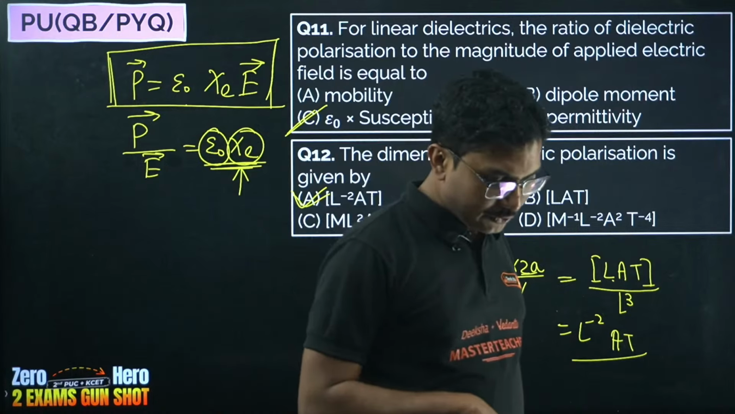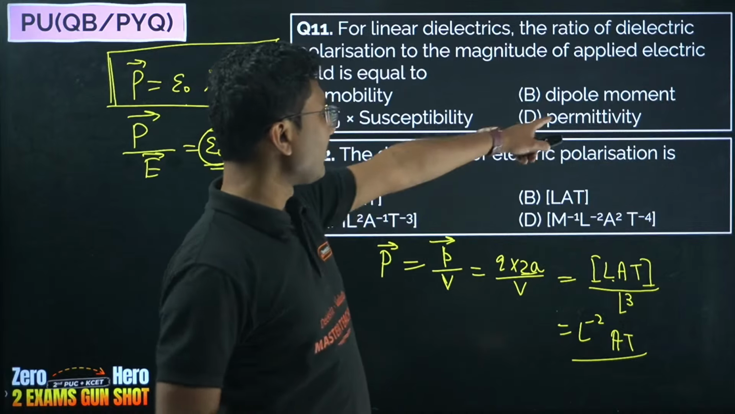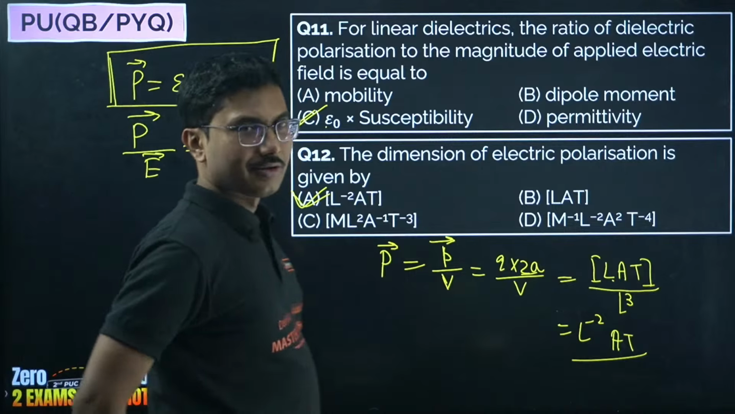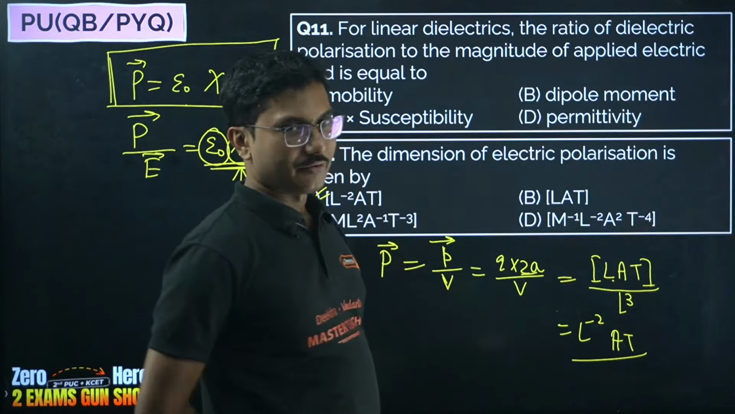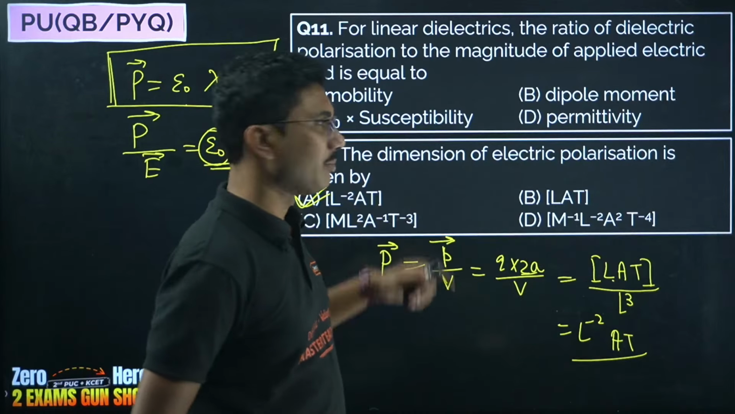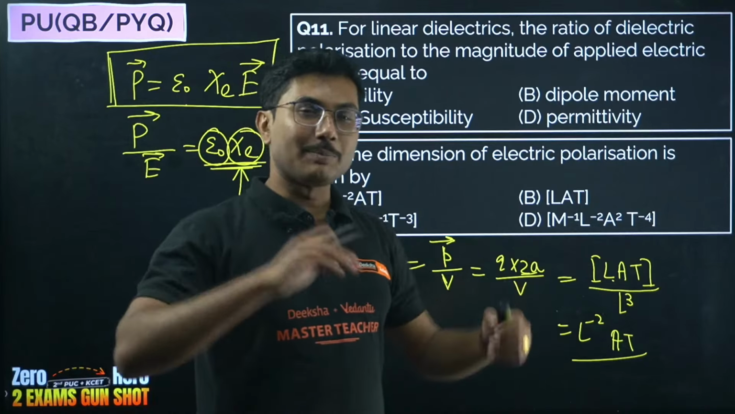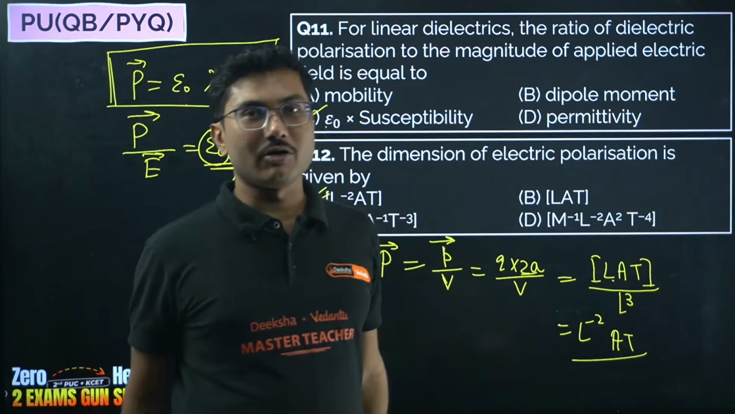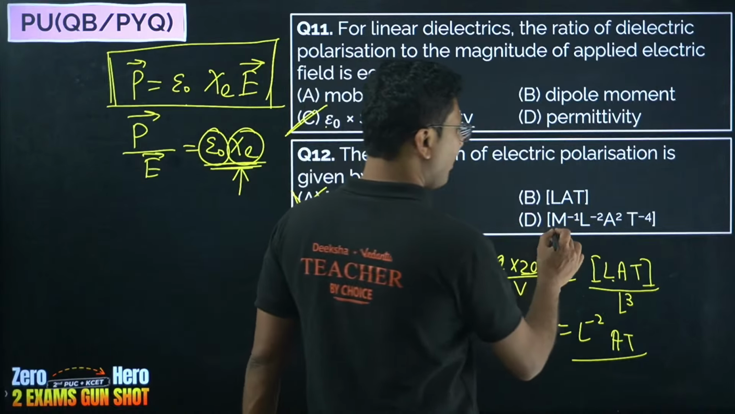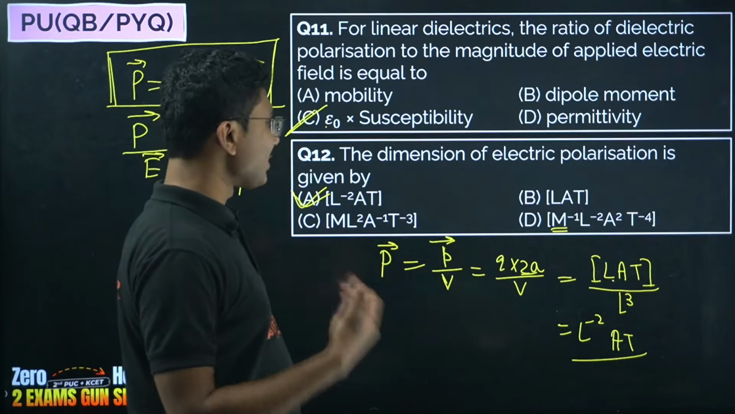I was confused for option D. Which question? This one, permittivity. Permittivity of free space is epsilon naught. Permittivity of any other medium is epsilon. But epsilon generally comes in terms of dielectric, where you multiply epsilon naught with the dielectric constant and you get permittivity. This one is obviously not correct because mass is not there in the case of polarization.